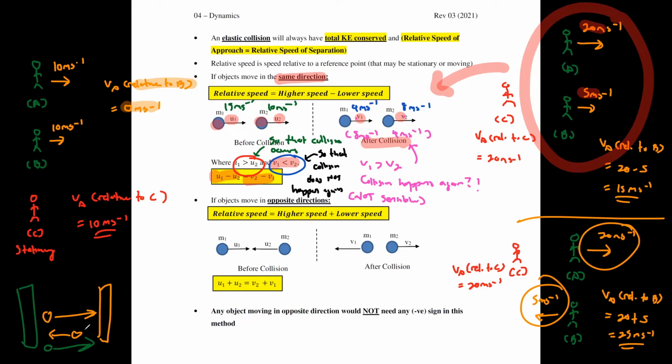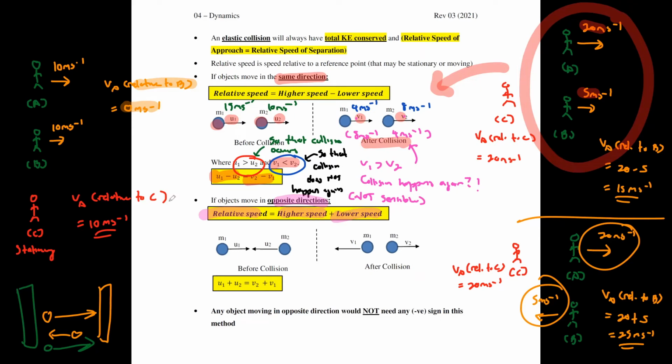All right, so this is for relative speed when objects are moving in the same direction, where you take the higher speed minus the lower speed. Now, the last one is what happens if the objects move in opposite directions. When objects are moving in the opposite direction, relative speed is just the higher speed plus the lower speed.